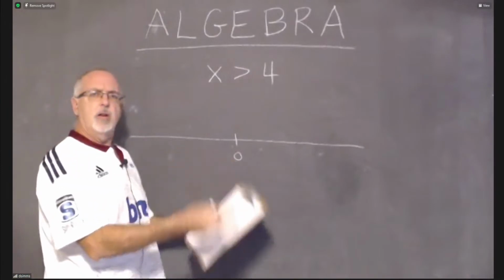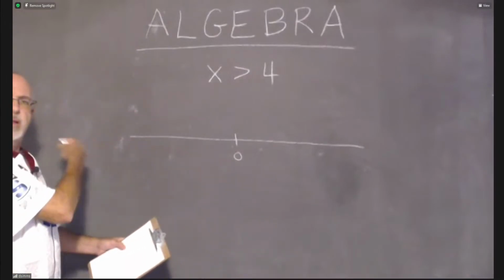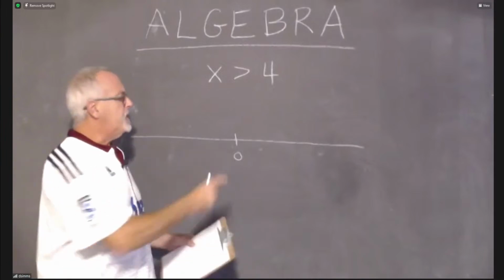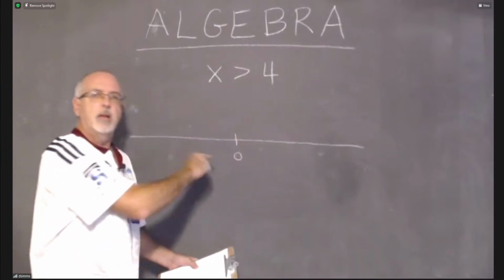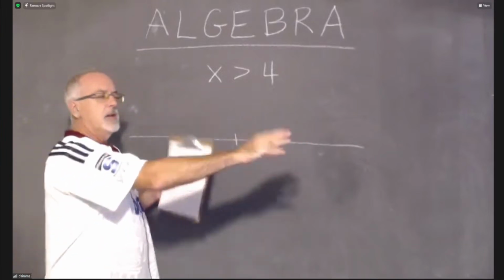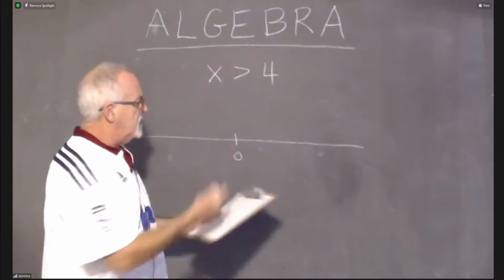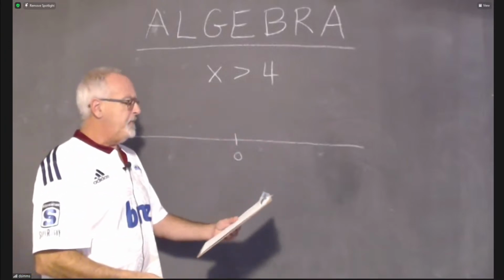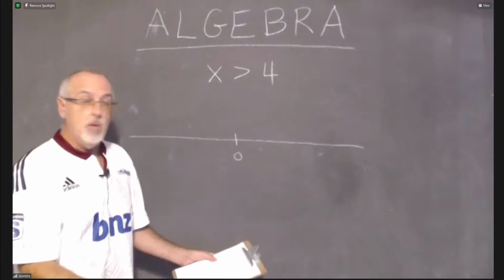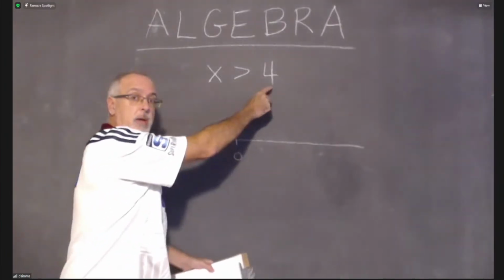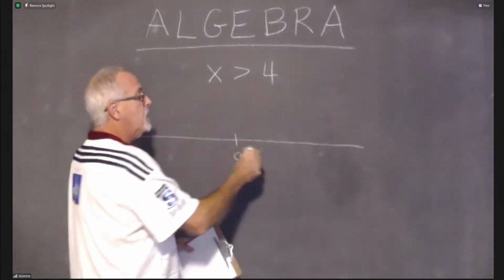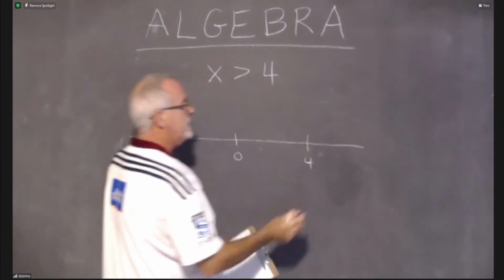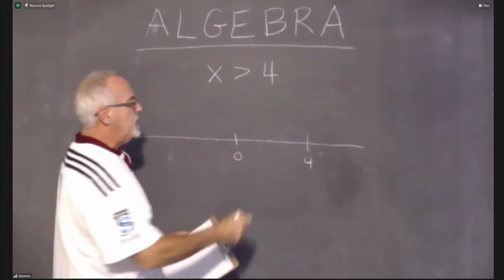And if I have very large numbers or numbers that are very small in the negative direction, I prefer to show the 0 and just change how I scale the number line instead of trying to show a number line with no 0 on it. 0 is an important number in a number line. So I'm making sure to show 0, but I also have to show 4, because 4 is involved this time. So I want to show 4. I'll put 4 here.